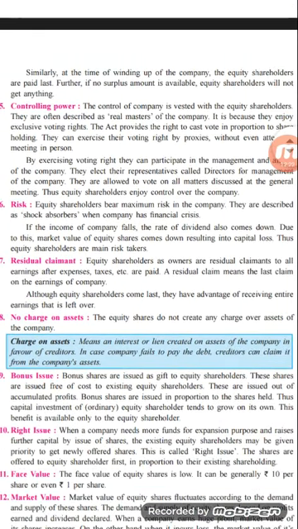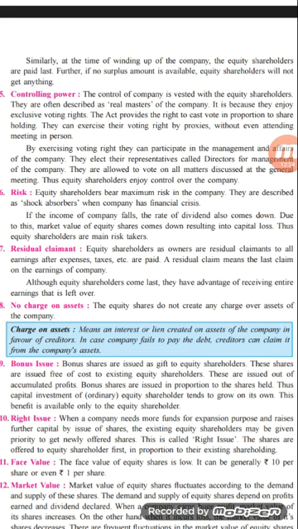The fifth point is controlling power. The control of the company lies in the hands of the equity shareholders. The equity shareholders are the real owners of the company. They get every kind of right related to the management of the company, and because of this they are described as the real masters of the company. It is because they enjoy the exclusive voting right, and if a person has the voting right, they can change any decision related to the management of the company.